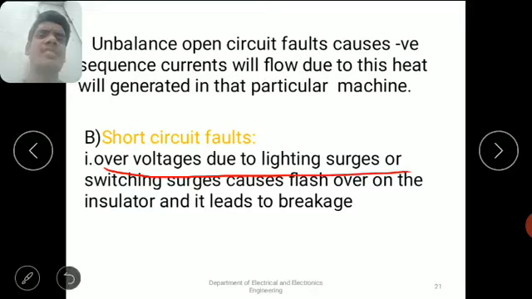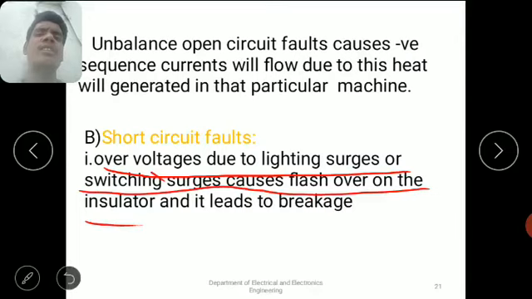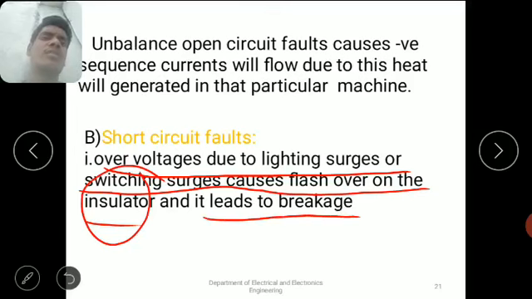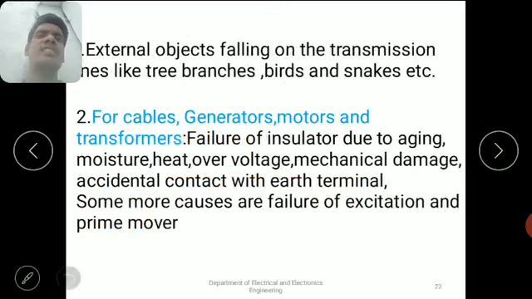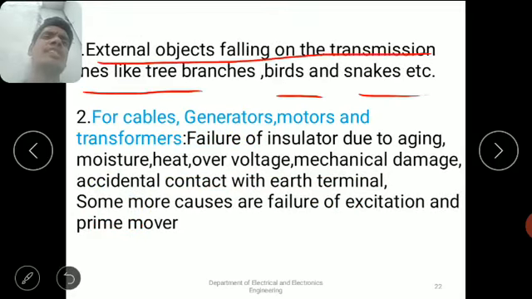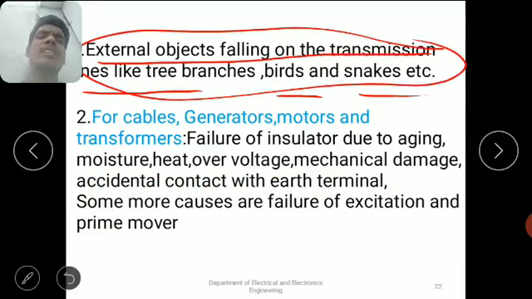Lightning surges or switching surges cause flashover on the insulator. Due to this flashover, the insulator will be damaged and it leads to line to ground faults. And next, external objects falling on the transmission line, like tree branches, birds and snakes, etc. Due to this, what happens? Line to line faults may happen.